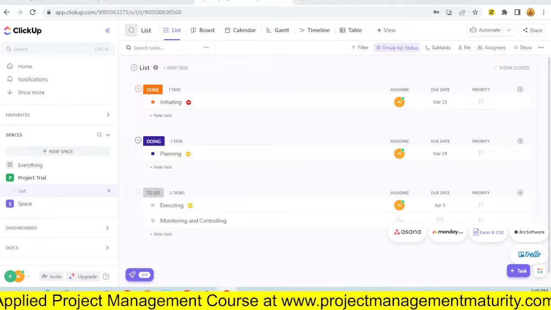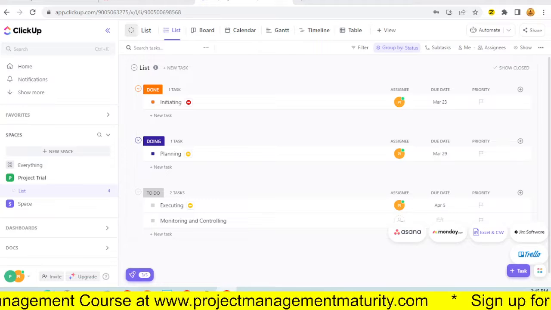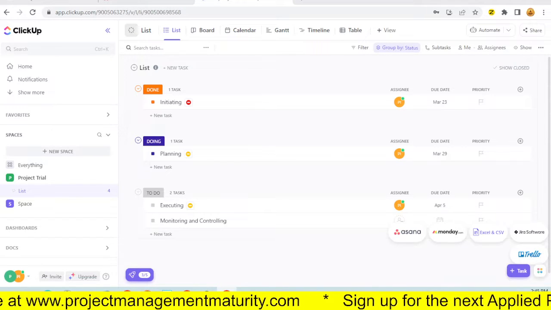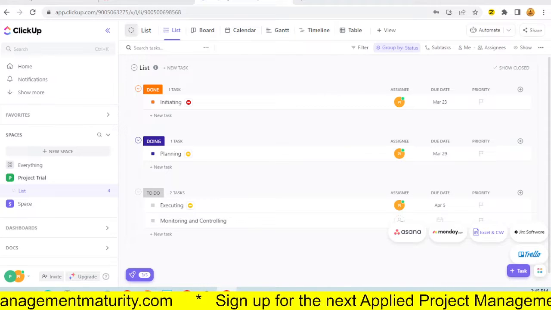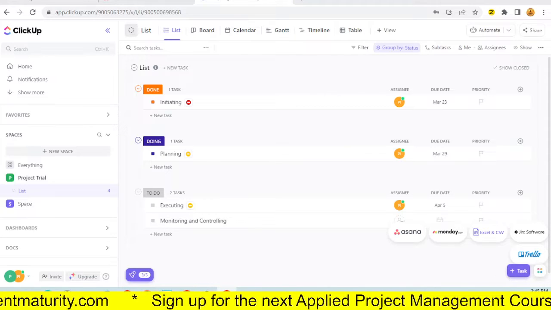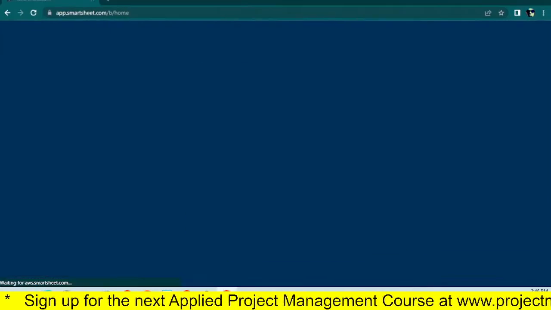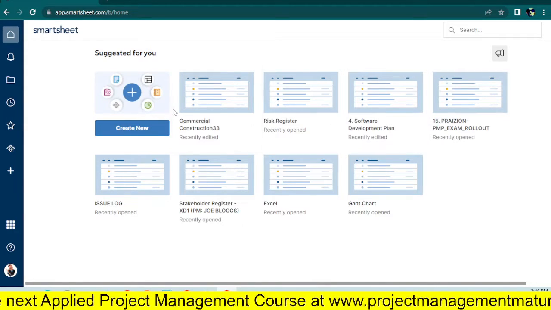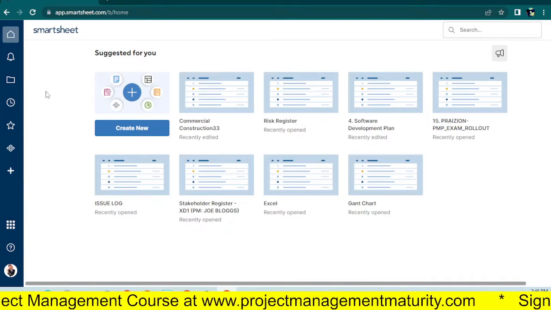As far as Smartsheet, which I talked about quite a lot in the very beginning, now I'm going to log into Smartsheet and I'm going to show you what I like about Smartsheet. And when I said it's robust and I had things to say about it. Okay, well, let's jump into Smartsheet. There it is. And here's some of the things I have there. But it's quite intuitive. It's quite intuitive.